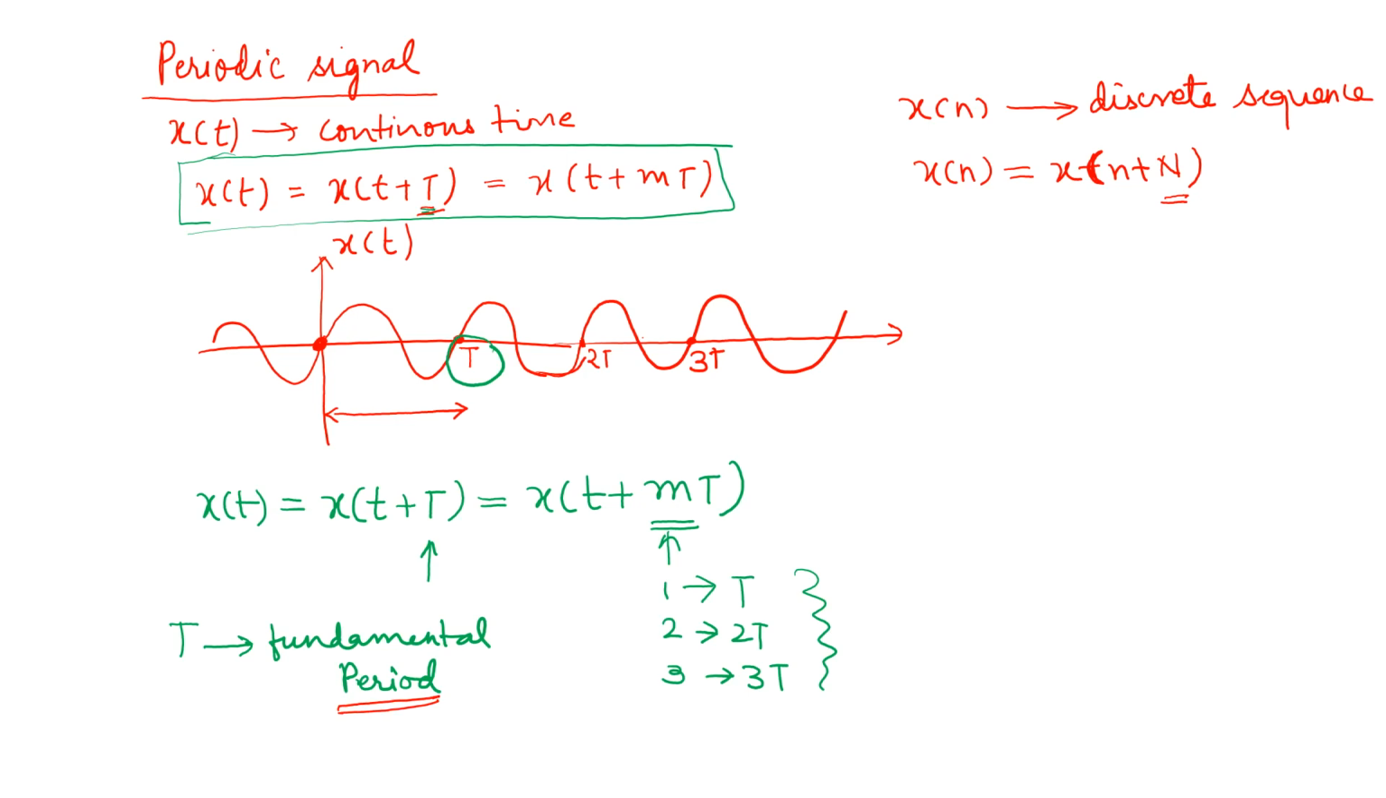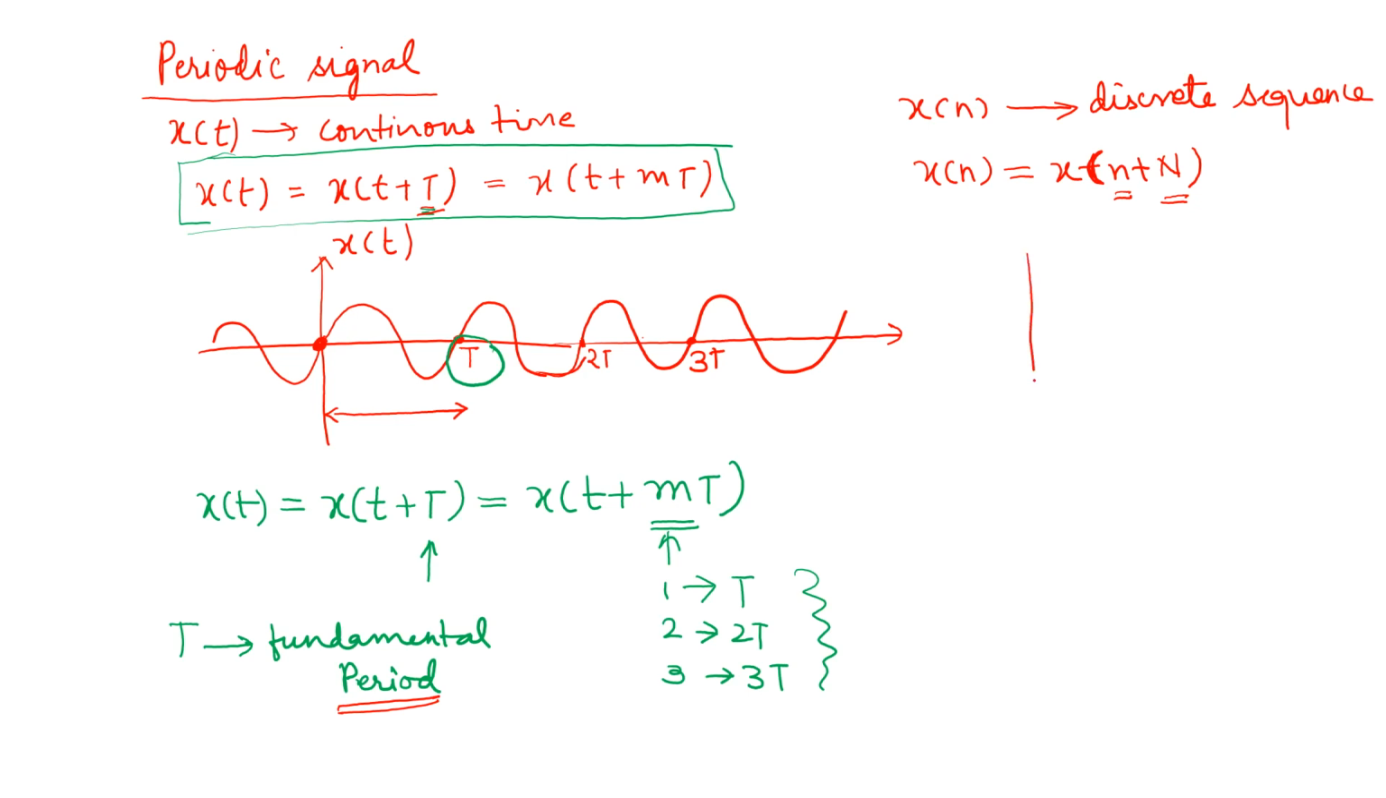Obviously, if you can recall, in continuous time signals, capital T can take any value, but in discrete sequences, the value of small n as well as capital N will always be an integer. If you have any confusion in this concept, you can revisit my video on continuous time and discrete time signals. So, the value of capital N or small n is always an integer, while the value of small t or capital T can take any value.